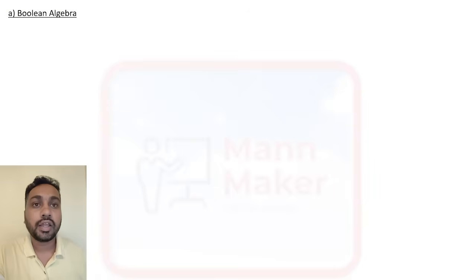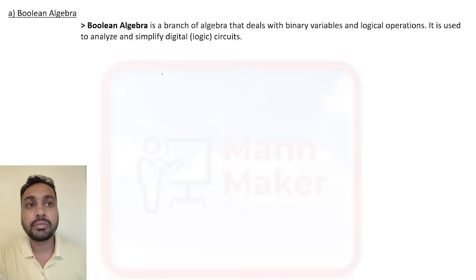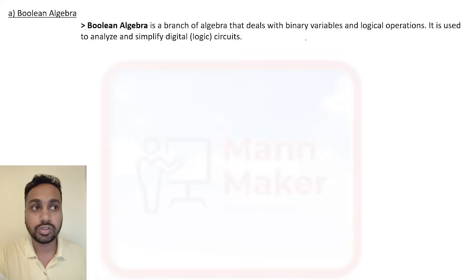Now, if we talk about Boolean algebra, what is it? Boolean algebra simply deals with binary variables and logic operations, and it will minimize or simplify the digital logic circuit. For that we have some rules and laws, and we will see them one by one.